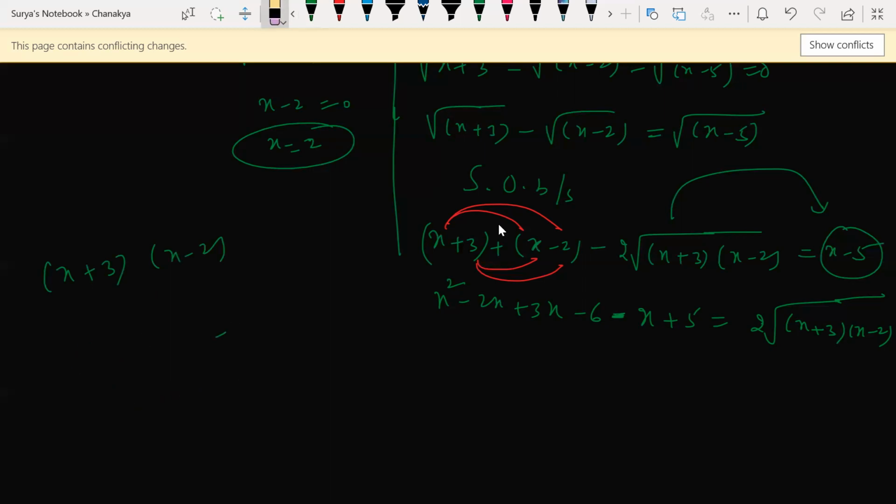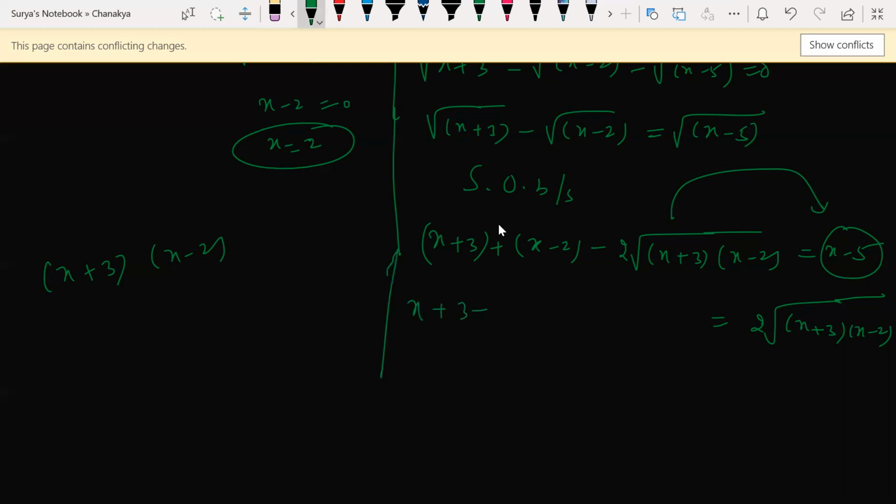Here your doubt is, sir, why are you writing x plus 3? Like between x plus 3 and x minus 2, we have plus in between. Yes, sir. If you have plus, you can't multiply, beta. I thought you were asking how you are getting that x square. No, we have plus, you can't do that. You are right. Now look at this here.